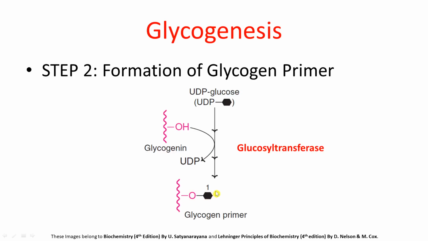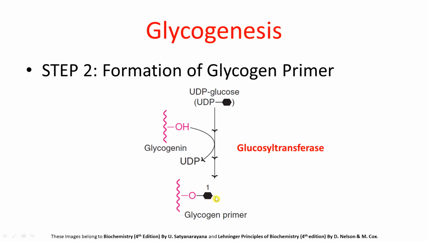Now this process happens in presence of enzyme glucosyl transferase. So this glucosyl transferase catalyzes the formation of glucosylated tyrosine. Now once the glucosylated tyrosine is formed over here, the second UDP glucose molecule will come, and this second UDP glucose molecule will be attacked by the hydroxyl group which is attached to the C4 position of this glucose molecule which is already attached to this glycogenin.